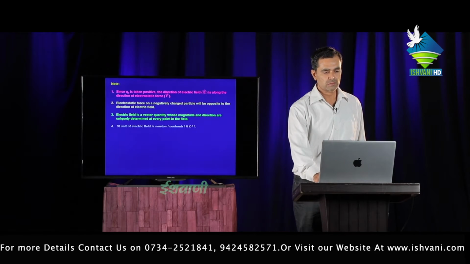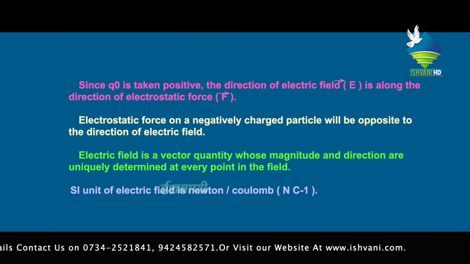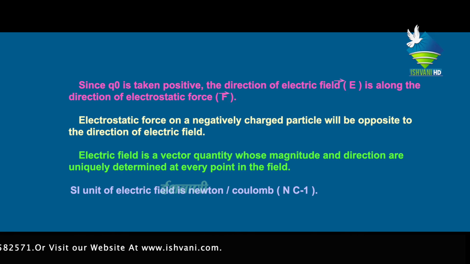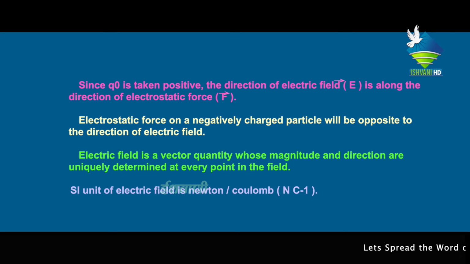Next, some important notes. First, since Q0 is taken positive, the direction of the electric field is along the direction of the electrostatic force. Second, the electrostatic force on a negatively charged particle will be opposite to the direction of the electric field. Third, electric field is a vector quantity whose magnitude and direction are uniquely determined at every point in the field. Fourth, the SI unit of electric field is Newton per Coulomb.